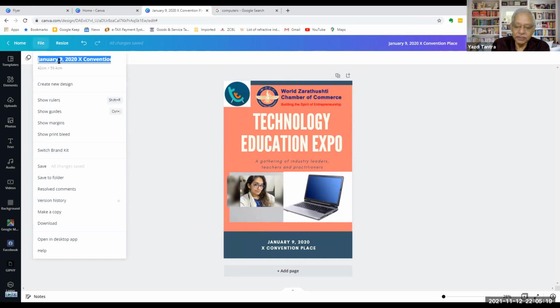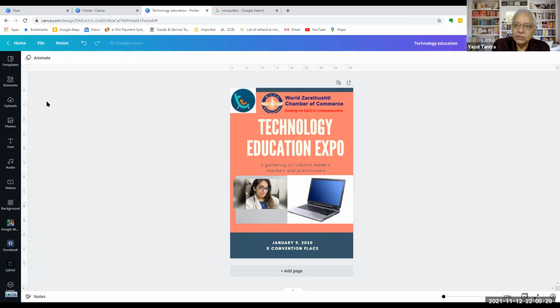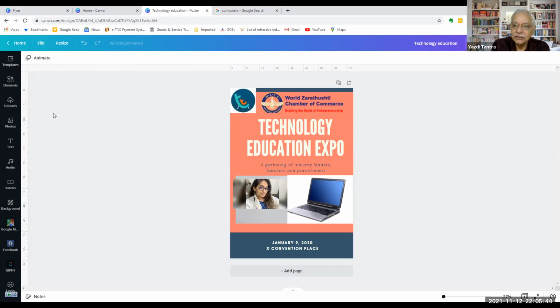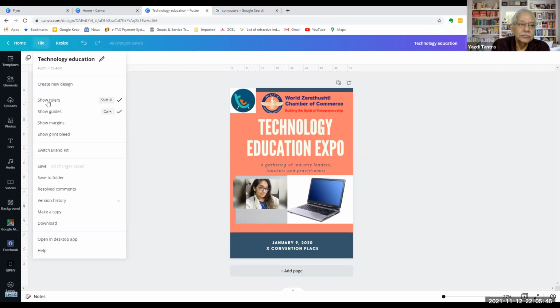You can change the name of this. So you can say technology education webinar. You can show rulers. So then you know how many inches by how many inches. You see the ruler on the top and on the left. So you know exactly what size you are going to use this for. You can show guidelines. You can show margins, show print bleed. So if you are going to print it, then left, right, top and bottom, there will be a bleed, that is a blank area.